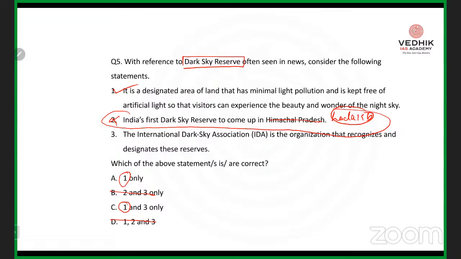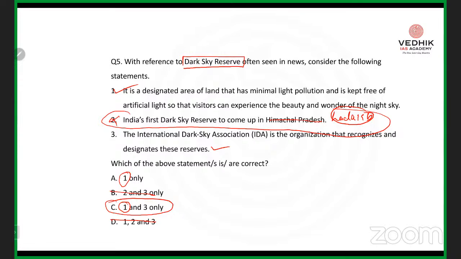Now, what about the last statement? The International Dark Sky Association is the organization that recognizes and designates the reserves. See, that seems to be a common statement, right? There is nothing extreme in it. There is nothing unusual in it. So option C is the right answer in this context.